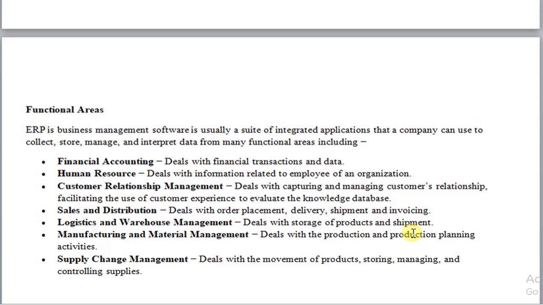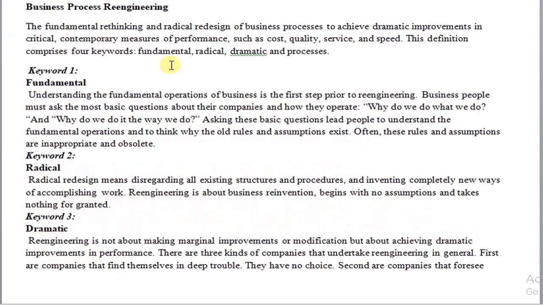So that's it regarding the topic enterprise resource planning. We have discussed what is ERP, what are the functional areas of ERP, and also how the technology of enterprise resource planning has evolved. Now we will study one of the related concepts to ERP, that is business process reengineering.